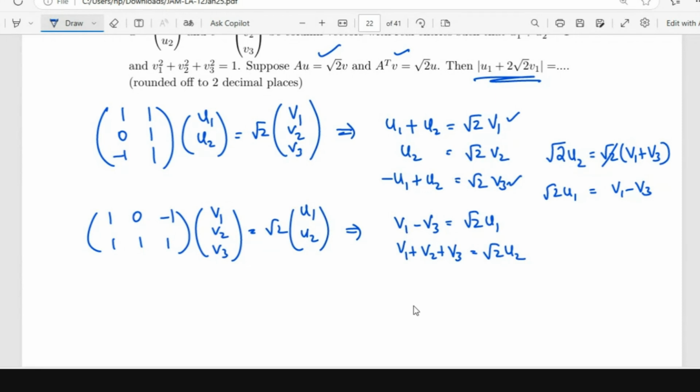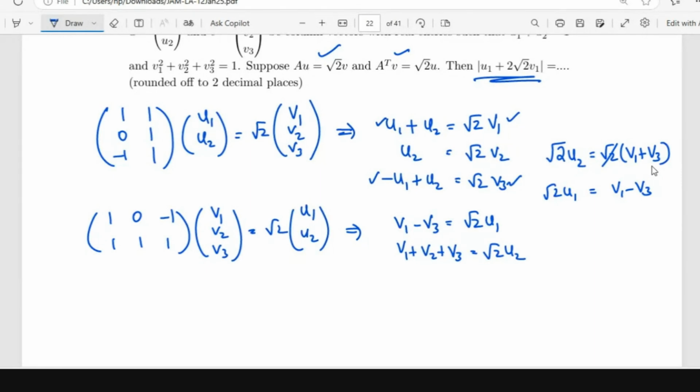If I add first and third, then U2 is equal to root 2 V. When you add these two, this is what we get: 2 root 2 times U2 is V1 plus V3.